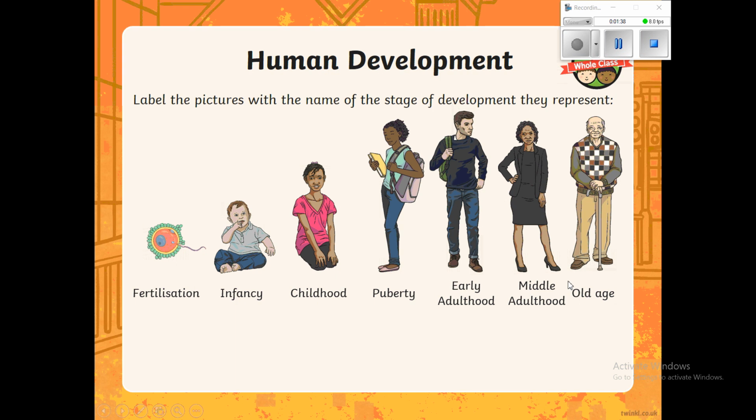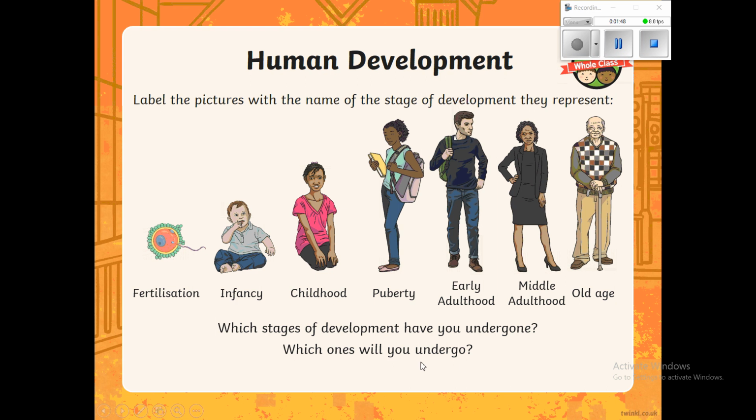Now, I've got some questions here for you that I would like you now to write down and answer in your book. Which stages of development have you undergone? Which ones will you undergo? So which ones have you been through is the first question. Which ones are you still yet to go through? And finally, what is your next stage of development? So write those answers down for me in your book. So pause the video.